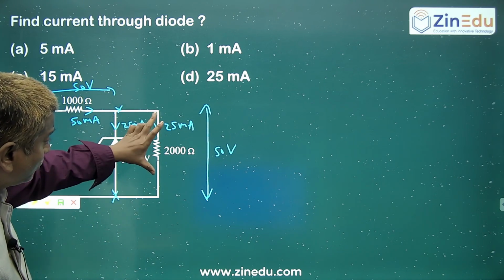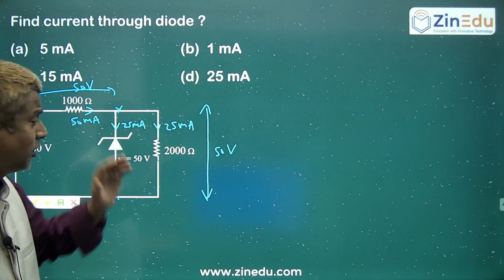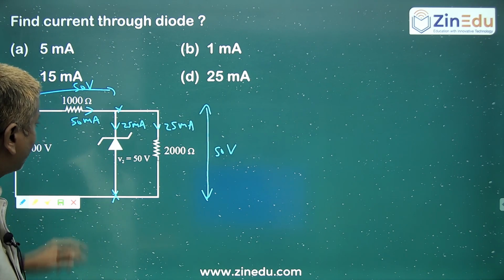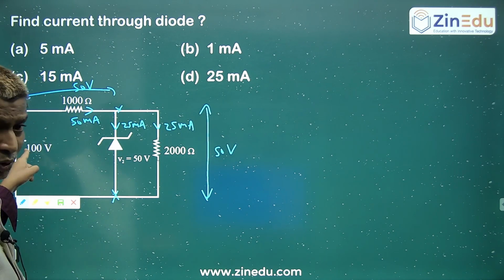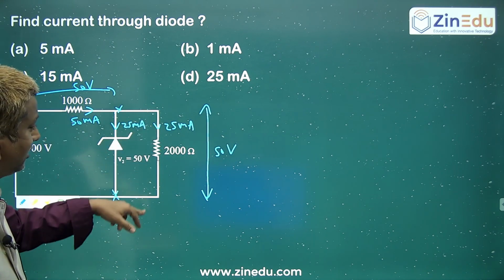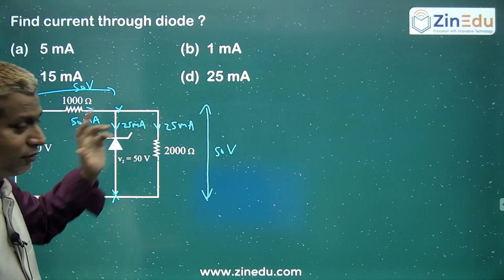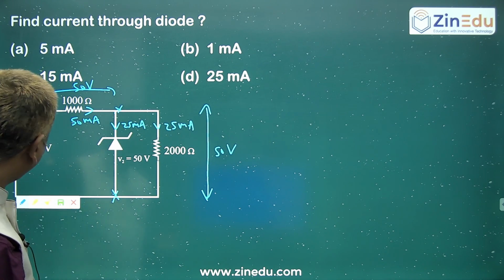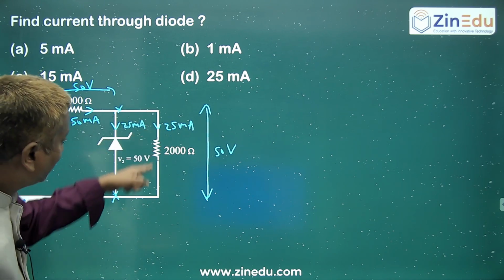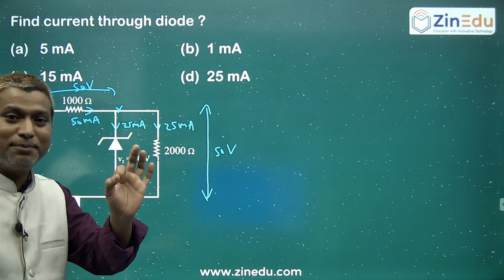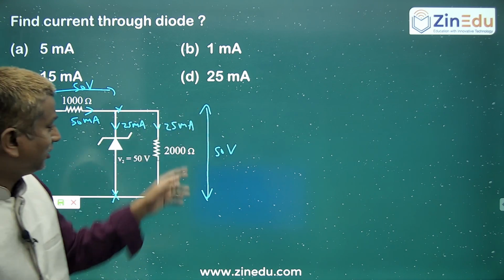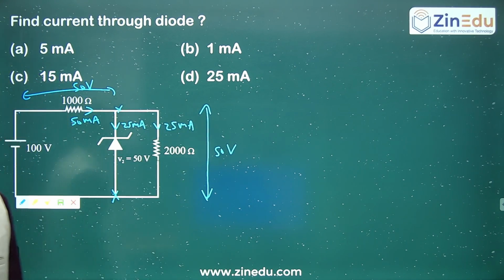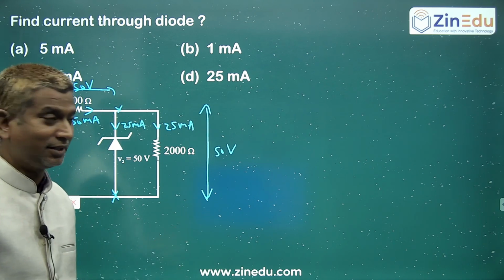Even if you increase the voltage, the current may increase, but across this it will always be 50 volts, and through this resistance always 25 milliamperes. This particular question is based on semiconductors.